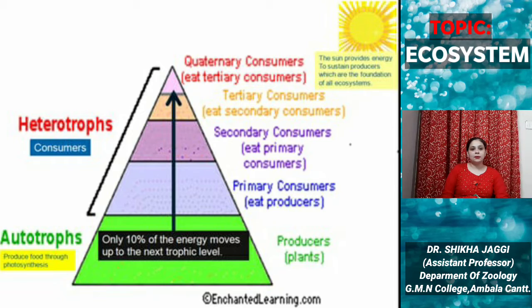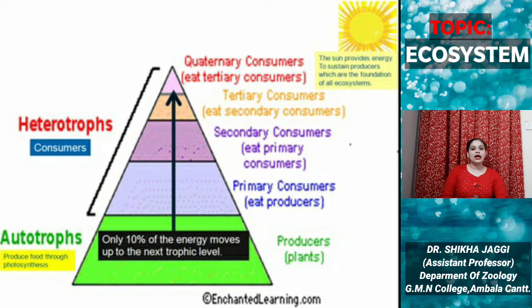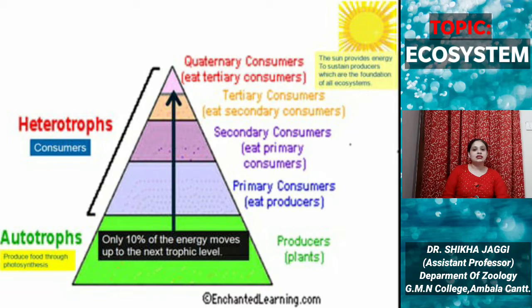Ecological pyramids are further of 3 types: pyramid of number, pyramid of biomass, and pyramid of energy. This is a depiction of an ecological pyramid where we can see the base is formed by the producers, and the next level is formed by the primary consumers, next by secondary consumers, next by tertiary, and last by the quaternary consumers. This is an example of an upright pyramid. The opposite of this is the inverted pyramid, and between the two is a mixed form.